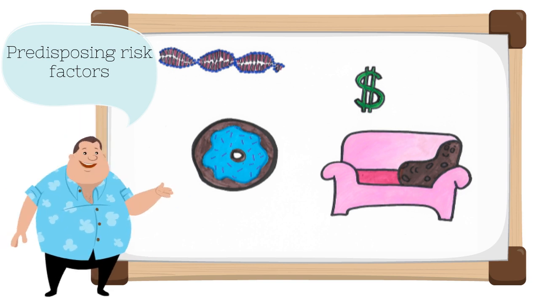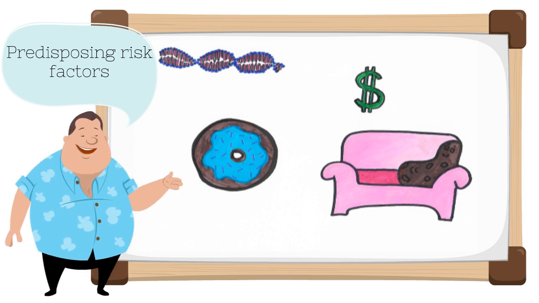The predisposing risk factors of obesity include genetics, environmental and cultural factors, socioeconomic status, poor diet, and sedentary lifestyle. This disease may be caused by one or more of these predisposing factors.